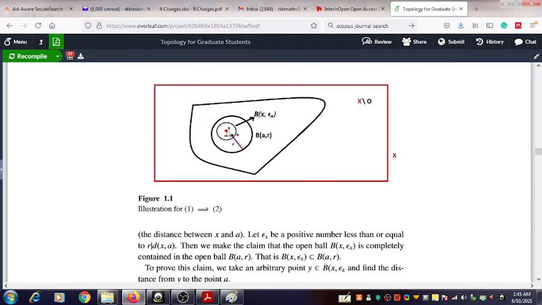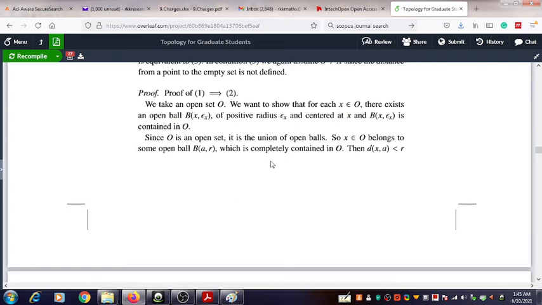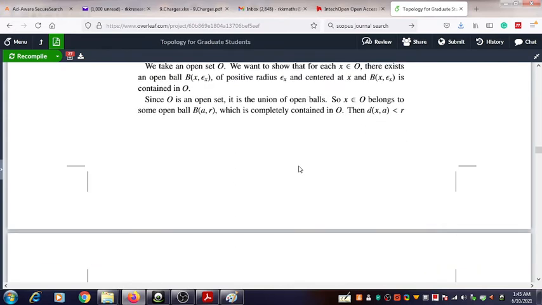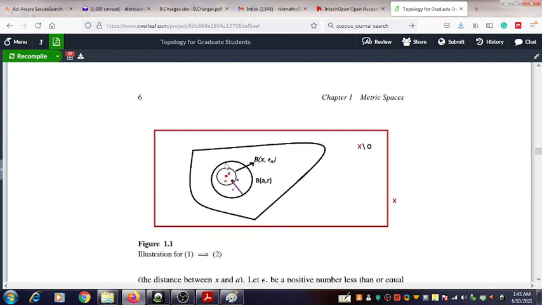Of course, because the point x is inside the bigger open ball, the distance between x and the center will be less than the radius R. That is stated here: the distance between x and A is less than R. So from this figure it is clear.